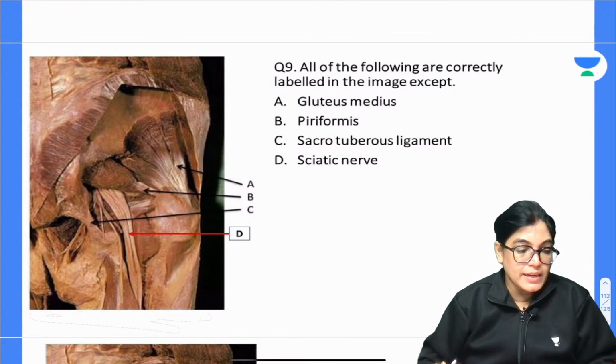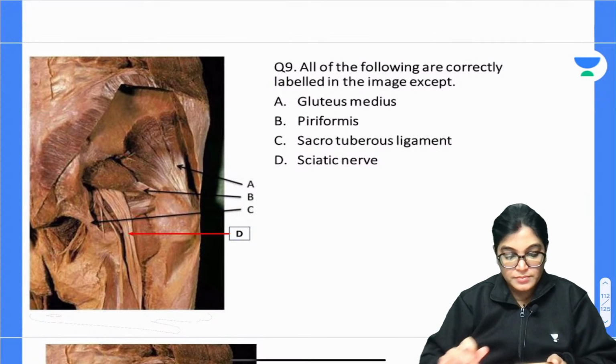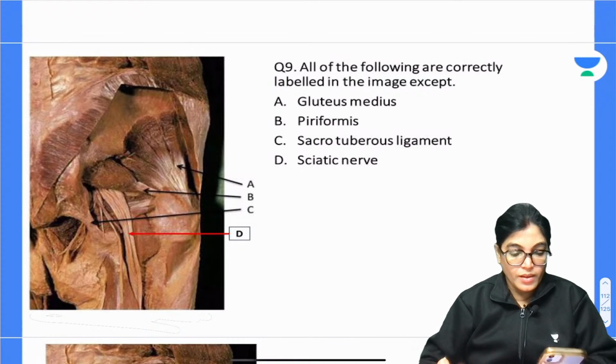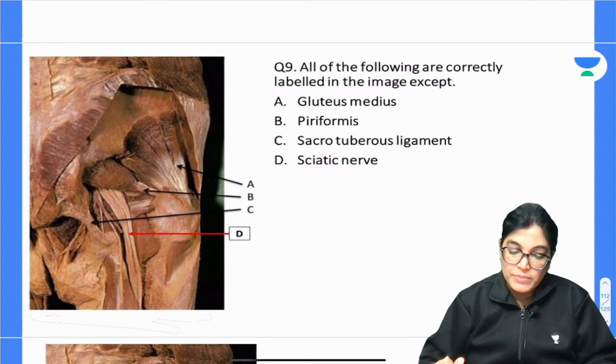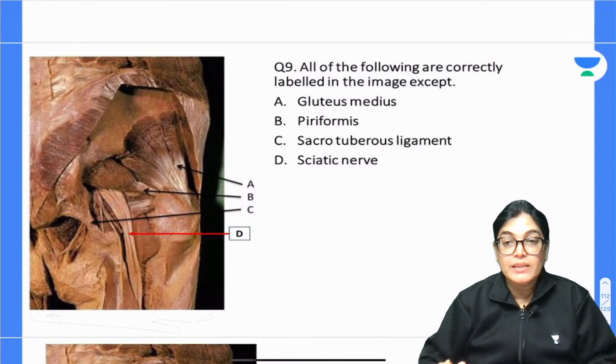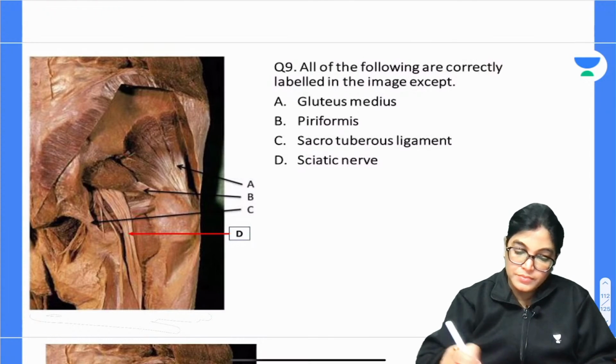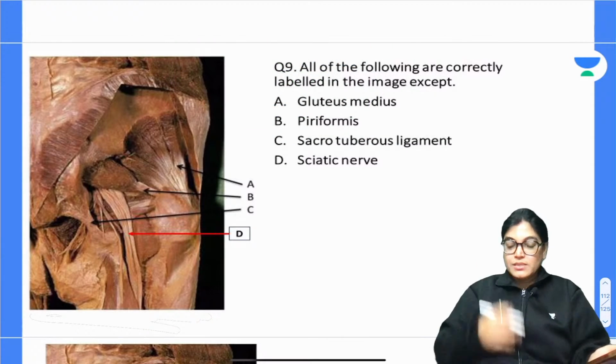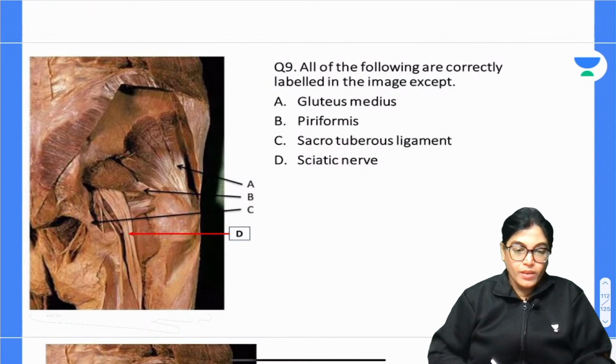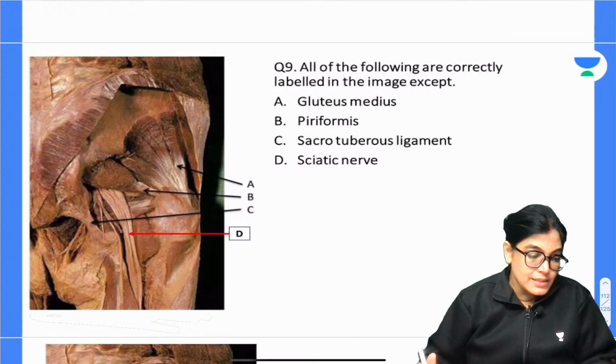Question number 9, mark the correct answer. Your time begins now. All of the following are correctly labeled in the image except... Your time starts now, mark the correct answer. The correct answer is